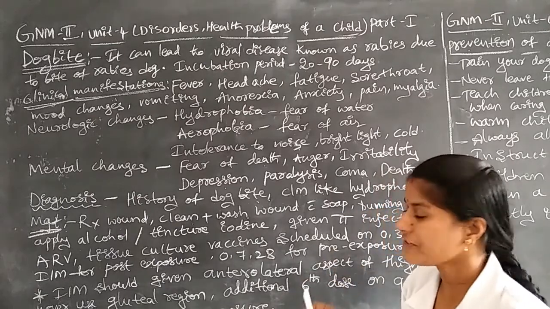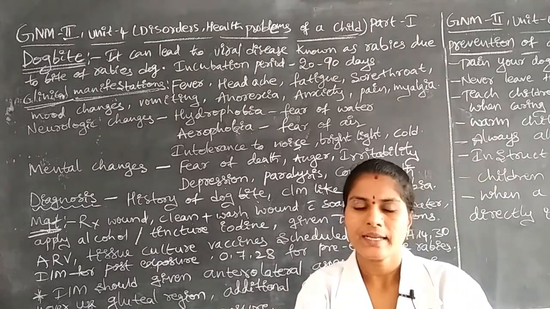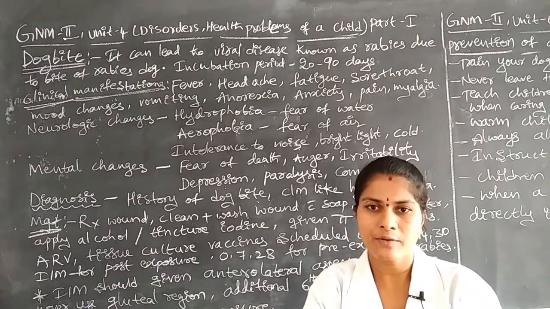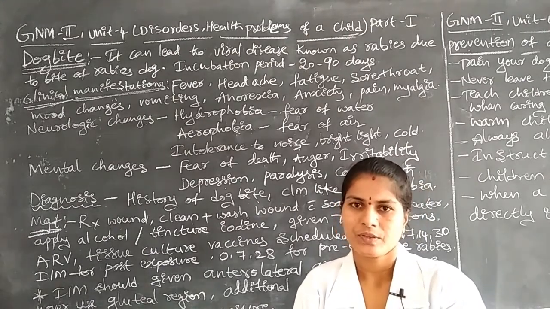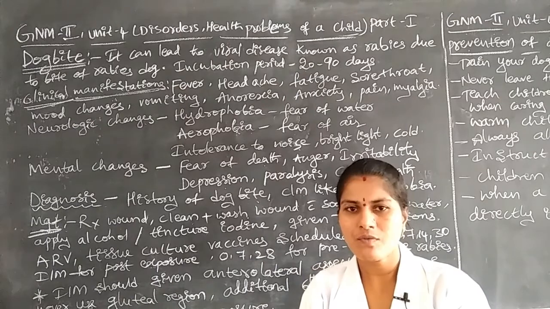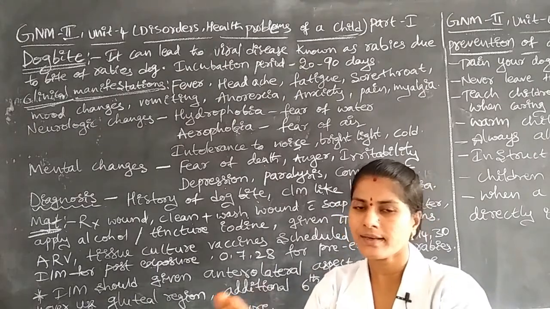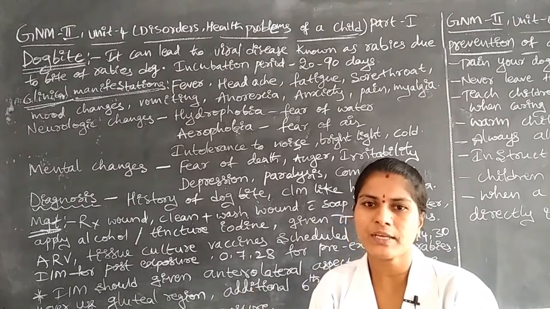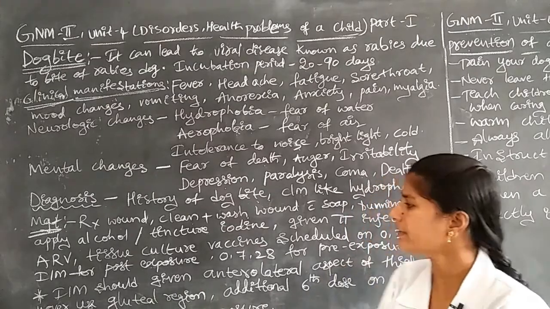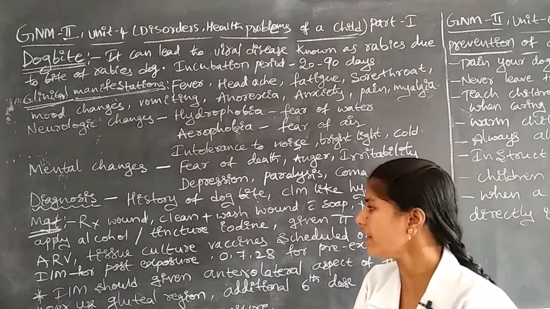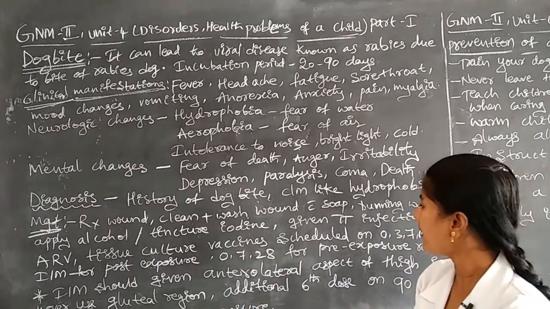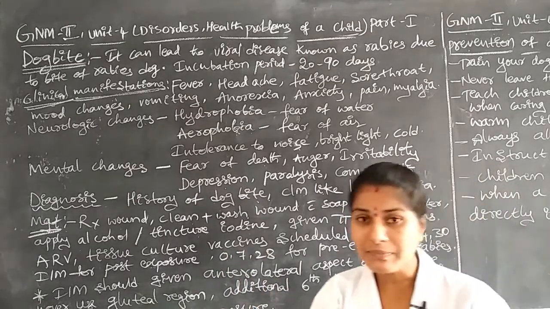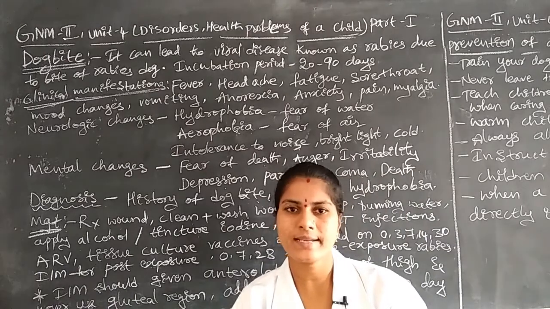Okay, first of all, wound cleaning. In that, wash the wound and apply the soap under running water. Don't use any warm water. Plain running water is what we have to use to clean that particular wound. After that we have to apply some alcohol or tincture iodine. After applying, we have to give TT injections to the children.